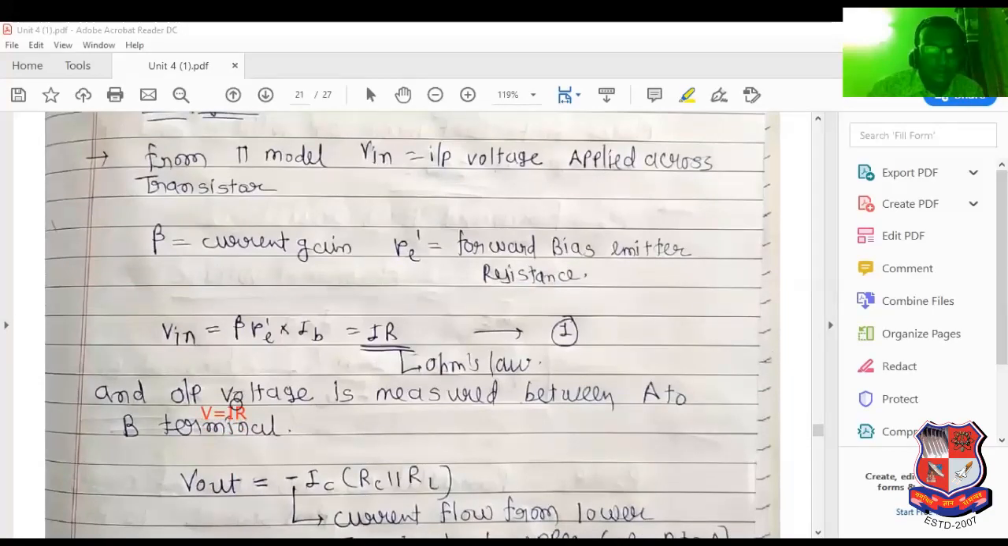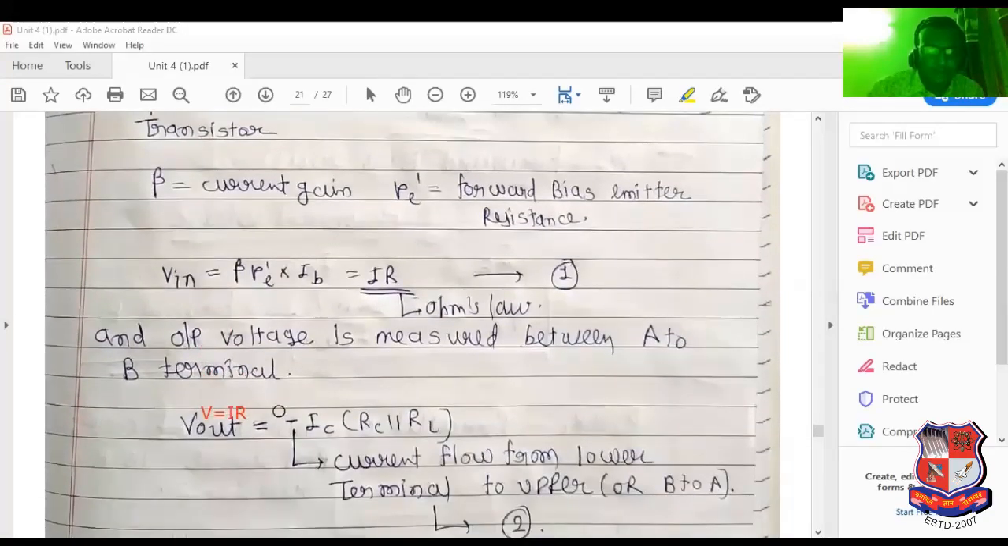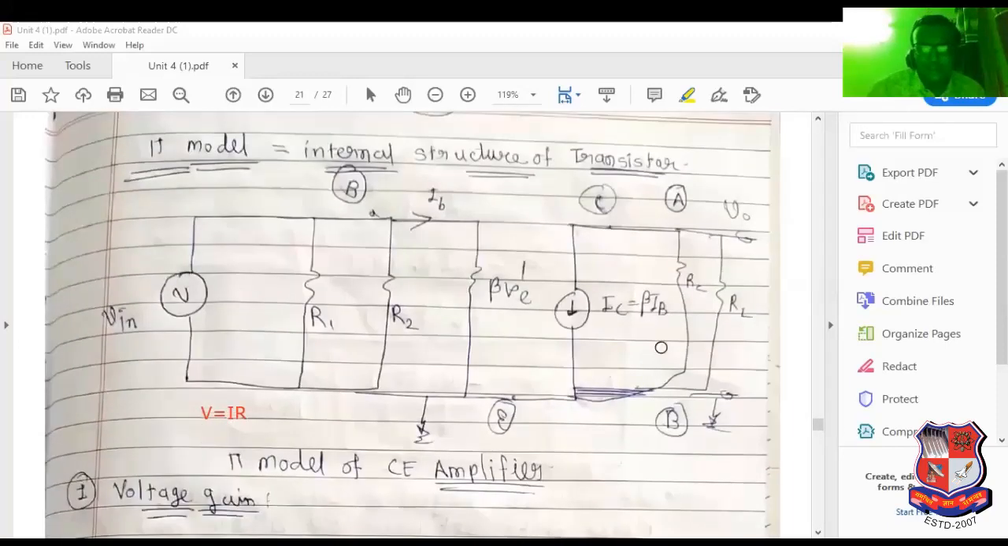Here at the output side, a negative sign is present. Why the negative sign? That I will explain in this particular figure. What is the current source? It is known as IC. And what is the equation of IC? IC equals beta times IB. See this current flow notation. Current flows like that. See this, current flows like that.